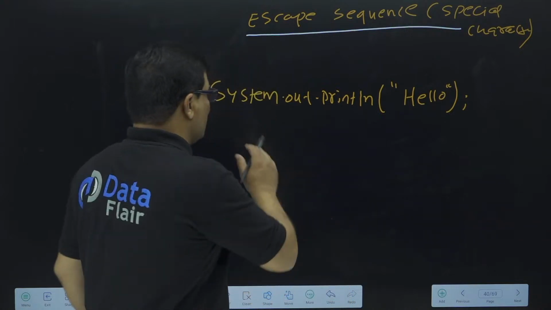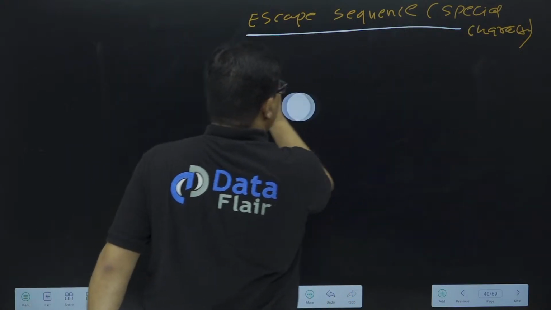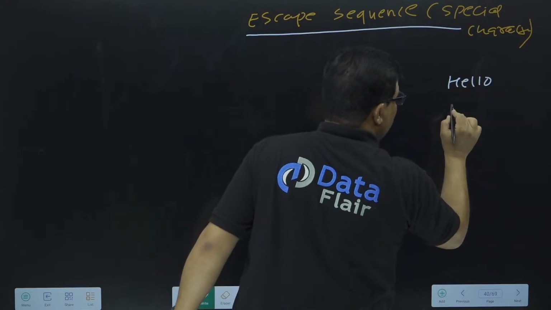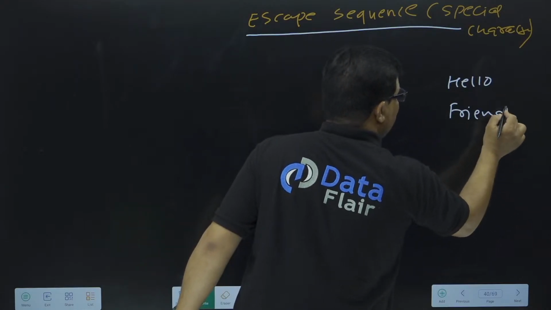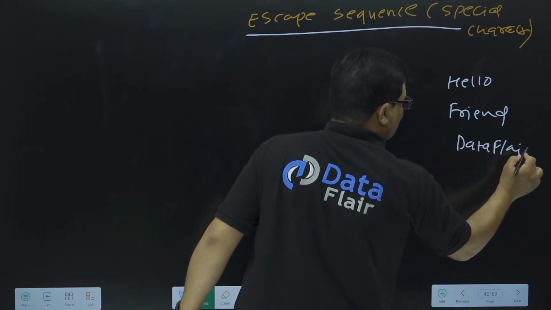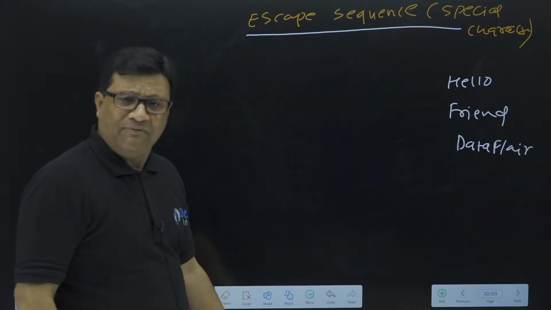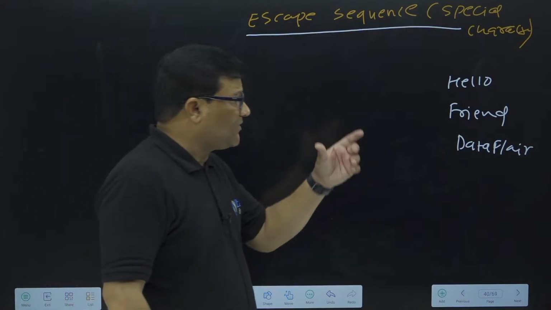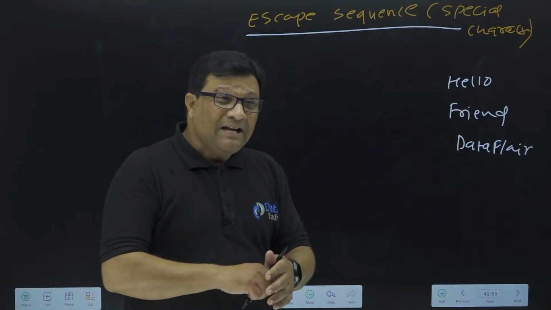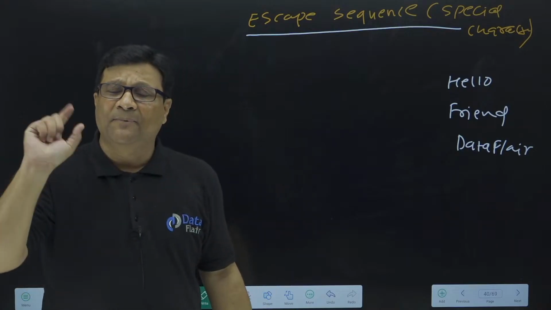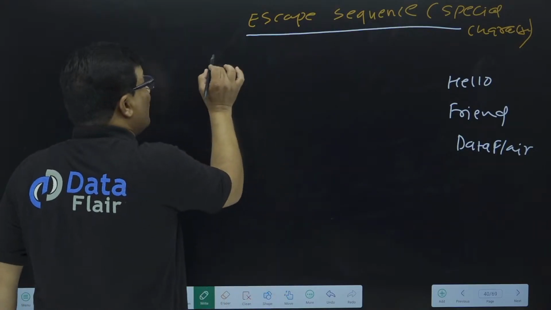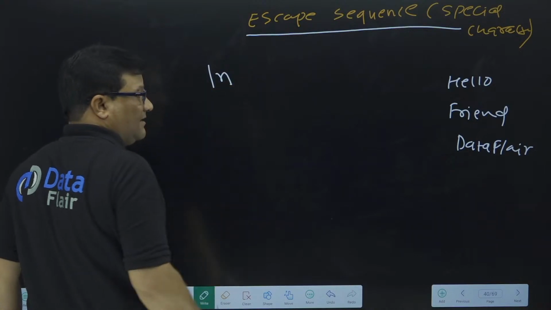Like suppose I need to print my output something like this: hello, and in the next line I need to print friend, and then again in the next line I need to print data flare. Suppose this is the output I want. So, sir, you have to write 3 println statements. Definitely 3 println statements is one option. But if I need to print this output with a single print line only, there is a special character or escape sequence called /n.